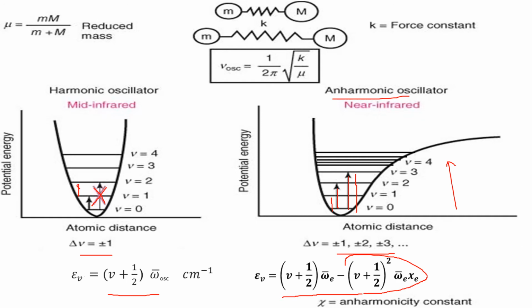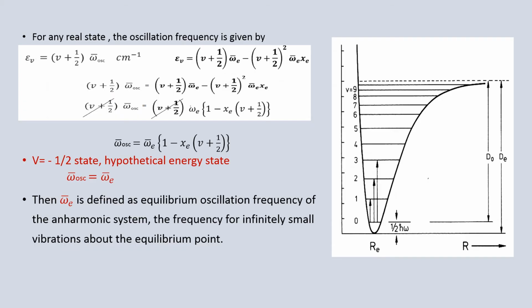All the transitions will start from the v = 0 state, or the ground state. If you imagine the real state, the oscillation frequency energy for a simple harmonic oscillator is this one, and for an anharmonic oscillator it is (v + 1/2) ω̄e − (v + 1/2)² ω̄e xe. If we try to equate both the energy terms, then we can see our anharmonic oscillator will behave as a simple harmonic oscillator, but 1 − xe(v + 1/2) is the extra